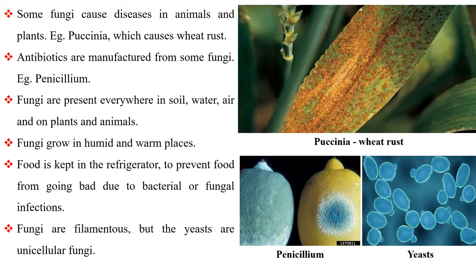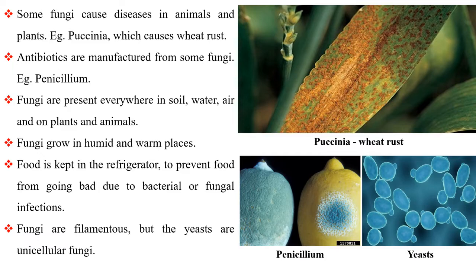Some fungi cause diseases in animals and plants. Example: Puccinia, which causes wheat rust. Antibiotics are manufactured from some fungi. Example: Penicillium. Fungi are present everywhere: in soil, water, air, and on plants and animals. Fungi grow in humid and warm places. Food is kept in the refrigerator to prevent it from going bad due to bacterial or fungal infections.